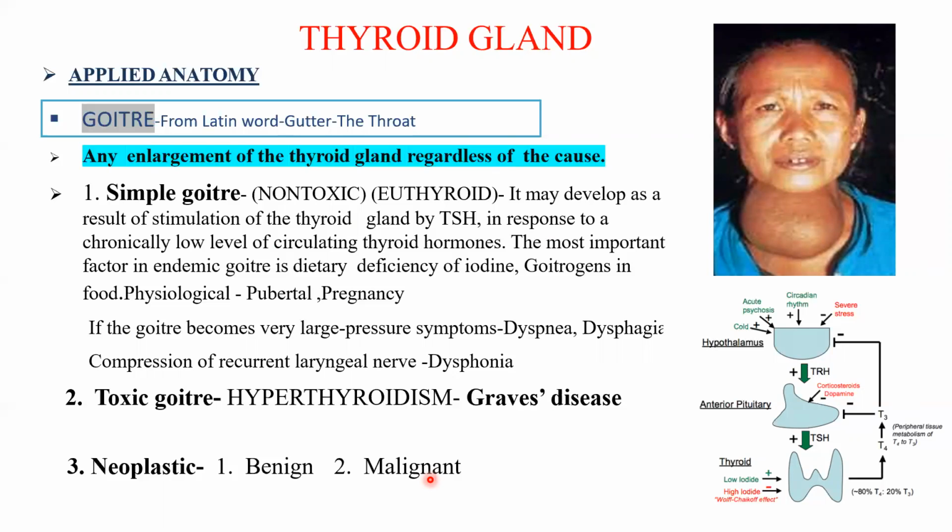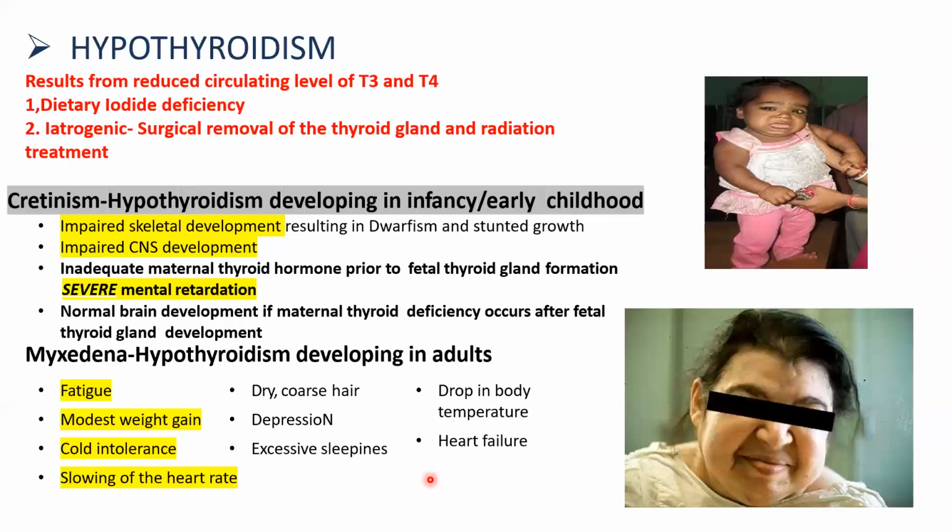Next, we will study the effect of hypo- or hypersecretion of the thyroid gland. Hypothyroidism results from decreased circulating levels of thyroid hormones. The most common cause, as we have already studied, can be iodine deficiency, or it can be due to surgical removal of the thyroid gland. This type of hypothyroidism, if it develops in children, is known as cretinism.